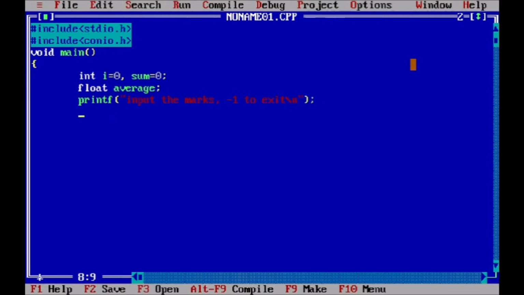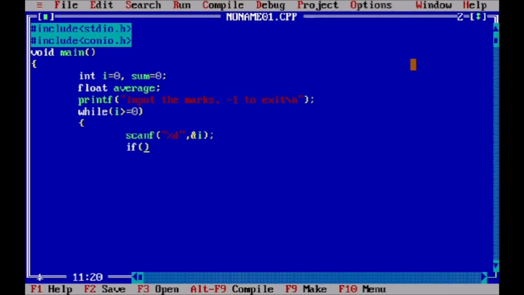Okay, now we use a while loop. While the value of i is greater than or equal to 0, we scan and store the value in i.